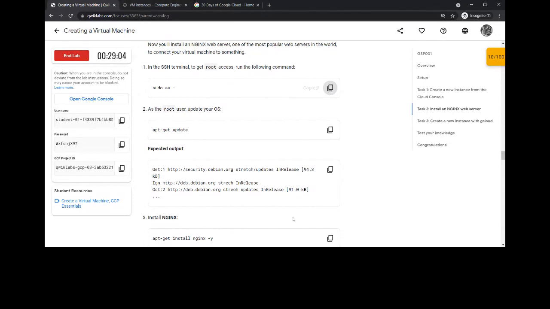I have copied it and pasted it over here. Now I'm going to run it. Okay, so the root has been created, which means the administrator has been created.